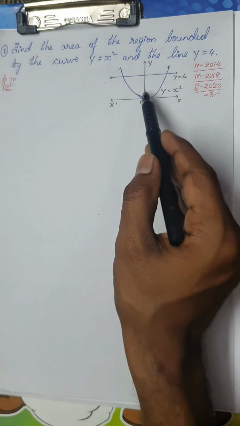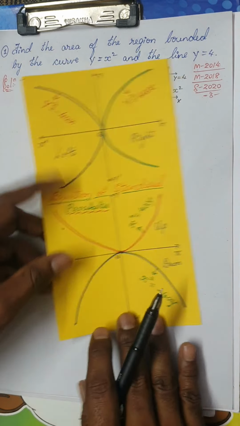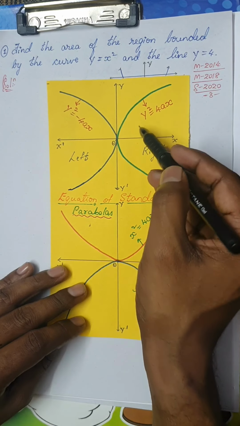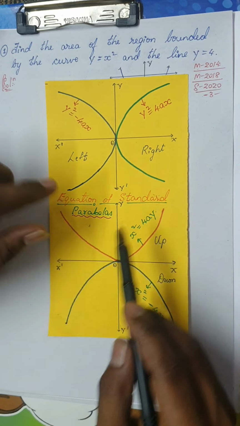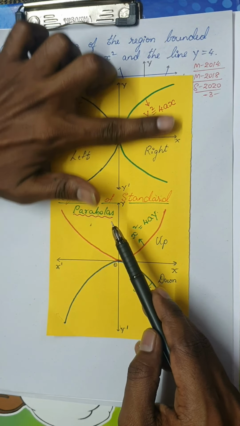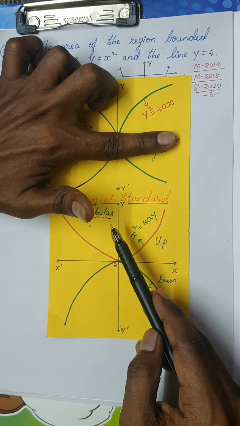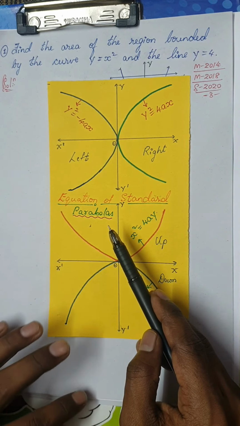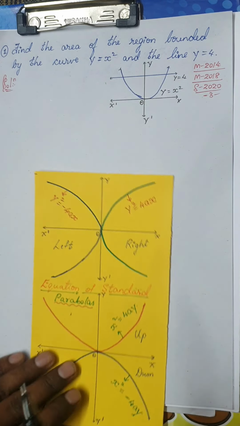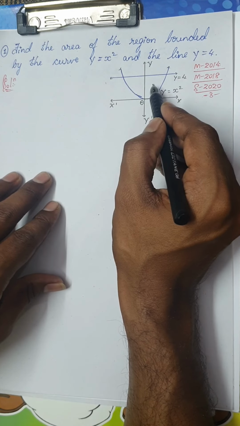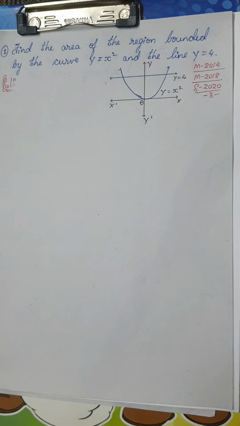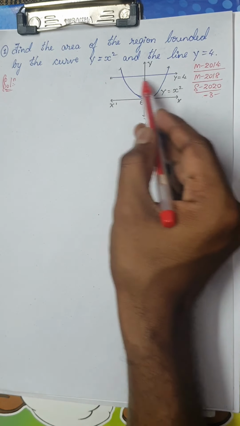Okay, you can see here, we know that, remember, a parabola is symmetrical about its axis. What do you mean by symmetrical about its axis? Whatever the area it will occupy above the x-axis, it is the same area occupied below the x-axis. Okay, now remember students, I want this entire area, the area occupied by this curve and this line.